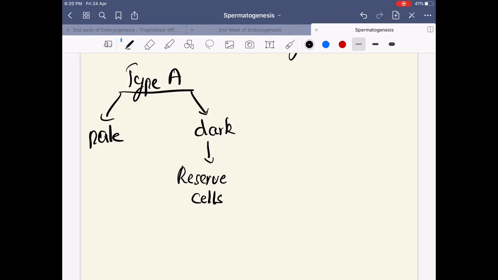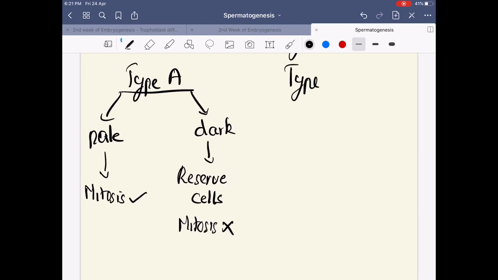They do not undergo active mitosis, so mitosis here you won't see. They are reserve cells. It is the pale cells, those with their nucleus appearing pale, that undergo mitosis. And what do they give rise to after serial episodes of mitosis?